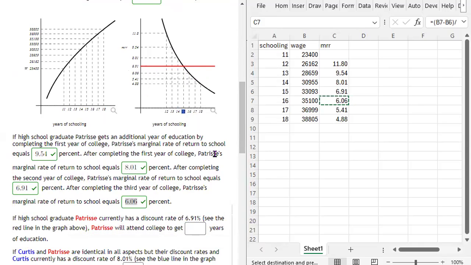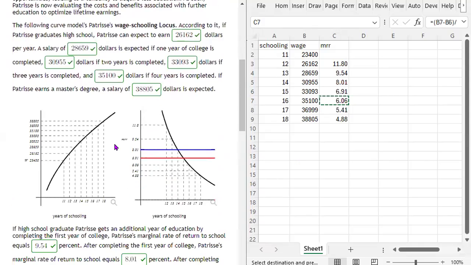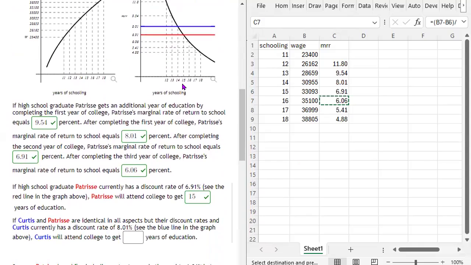This is 12 years of grammar school, middle school, and high school. The first year of college, the second year of college, the third year of college, right? So this will be 3 years of education. Well, I guess 15 years, right? 15 total. Yeah, 15 total, right? 3 years of college, 15 years total education.